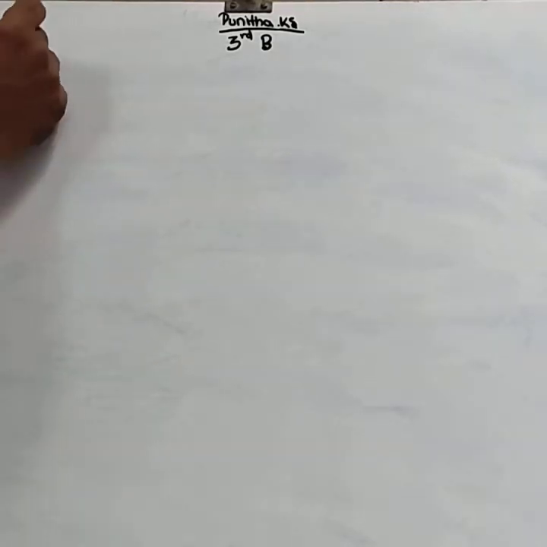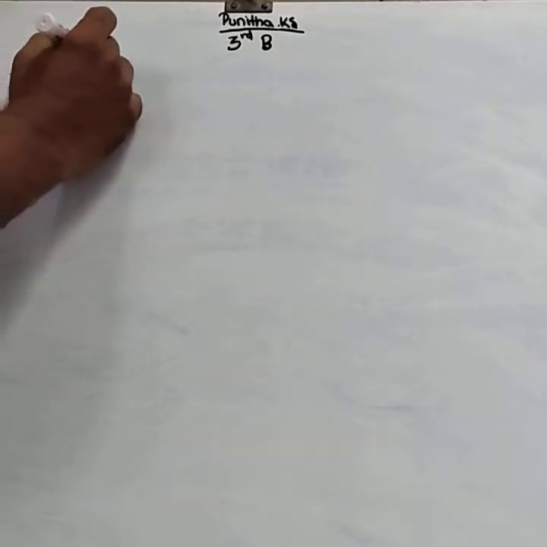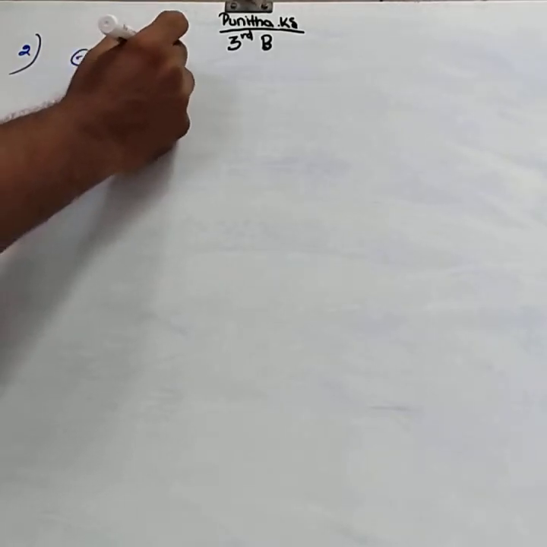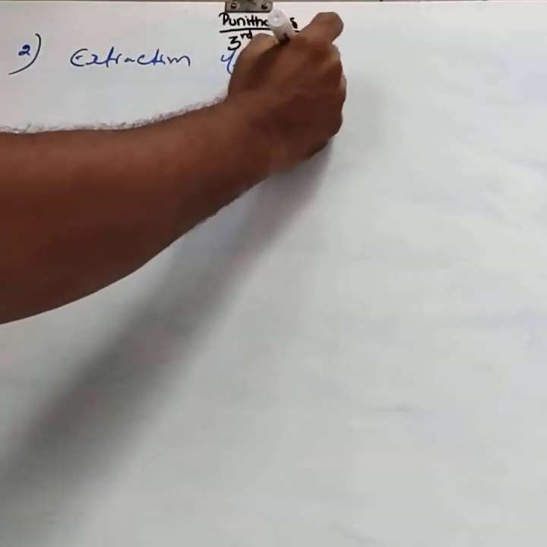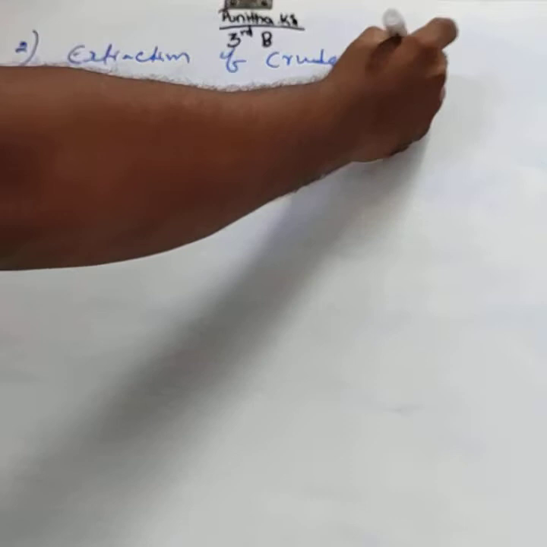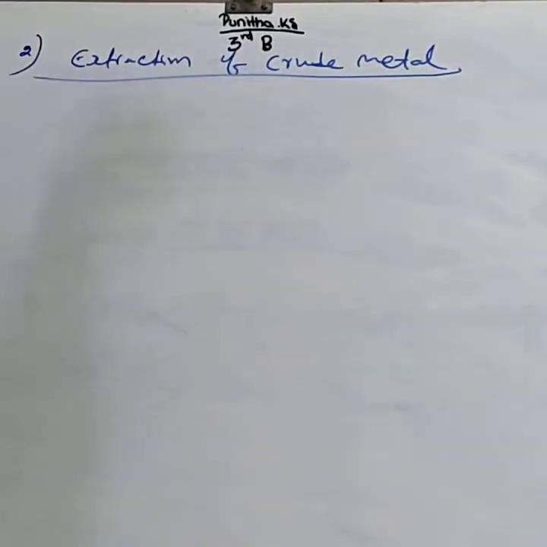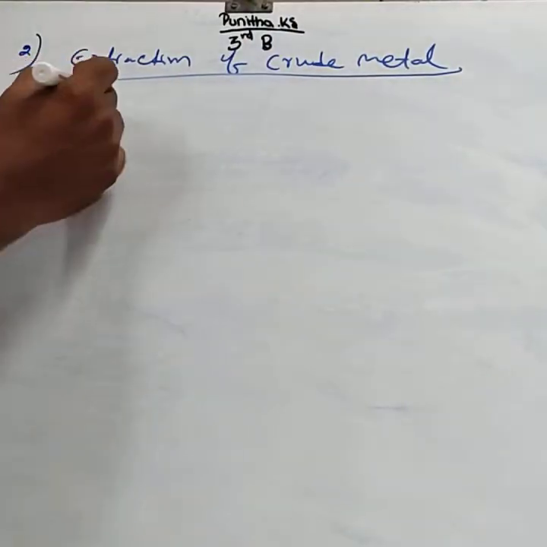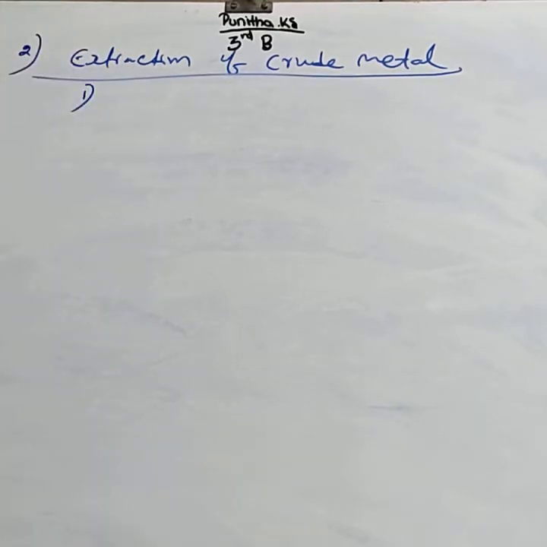The second principle is extraction of crude metal from the concentrated ore. This extraction involves two steps.